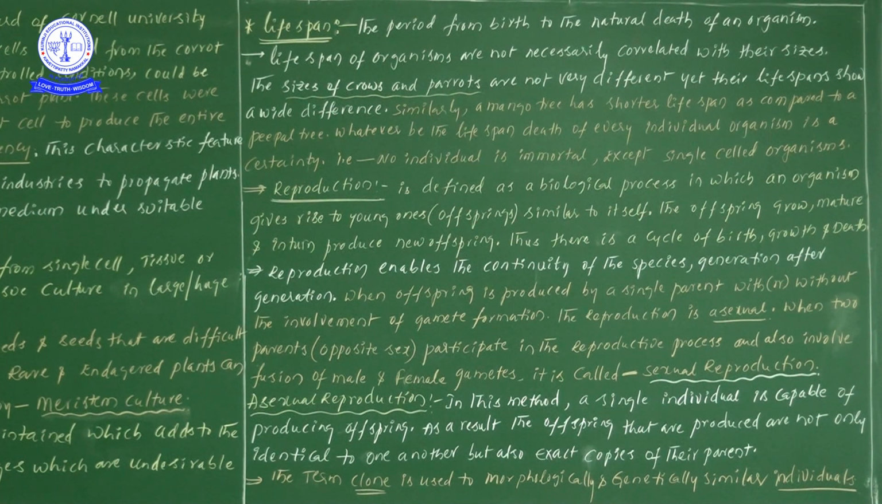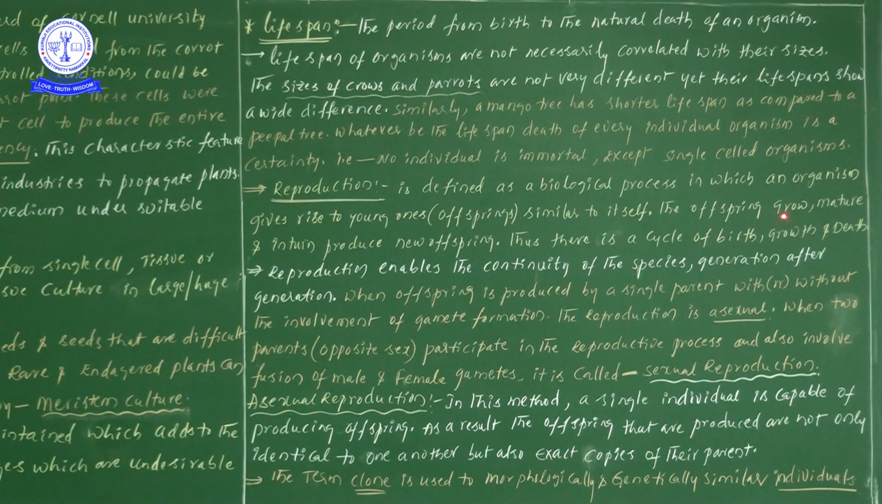So reproduction means that one only, we know very well. Suppose one organism is reproducing, by the process of reproduction definitely offspring formation takes place, or young ones' formation takes place. These offsprings are definitely similar to that of the parent. So that is the point we have written here.